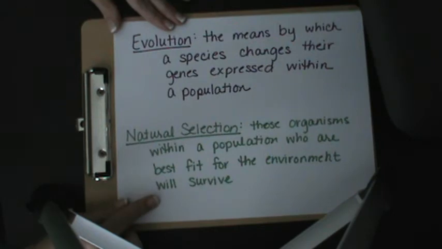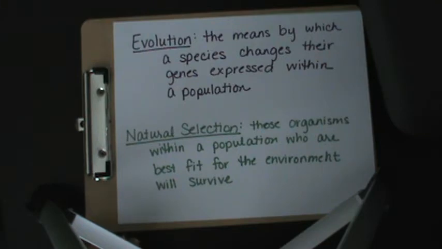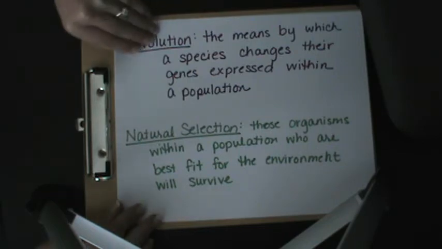Natural selection is those organisms within a population who are best fit for the environment and will survive. So again, that is natural selection, the ability of a species to survive within its environment. Those with the thicker beaks were better adapted to survive within that environment.